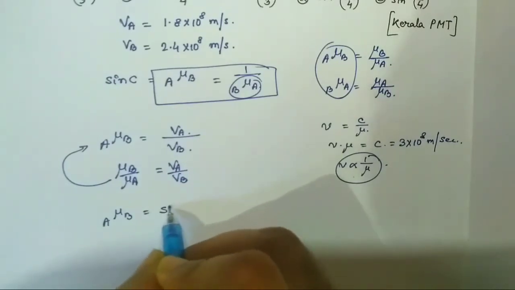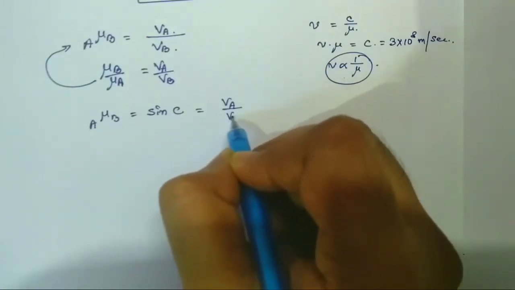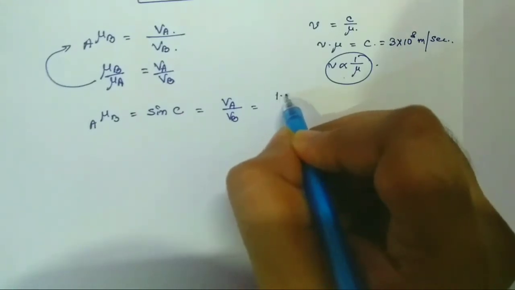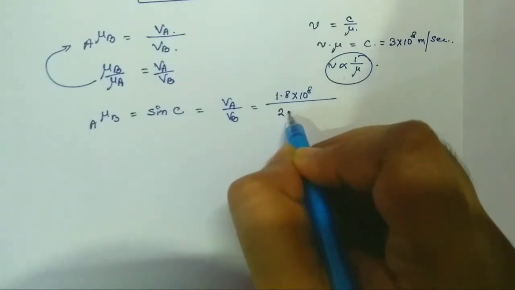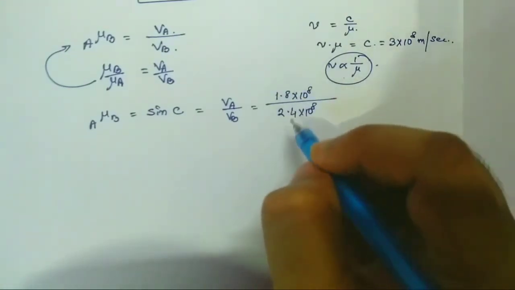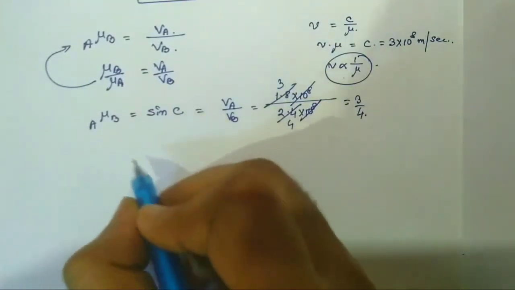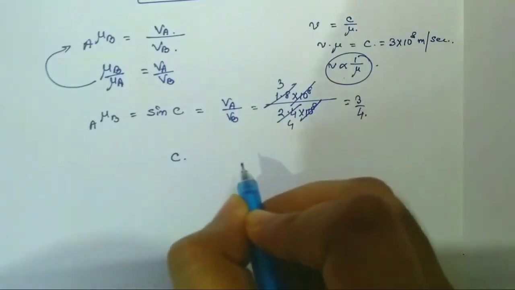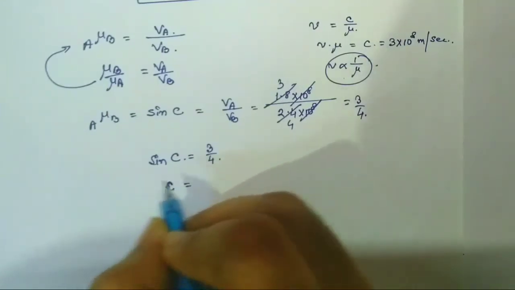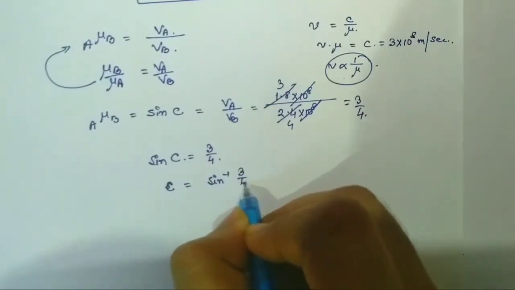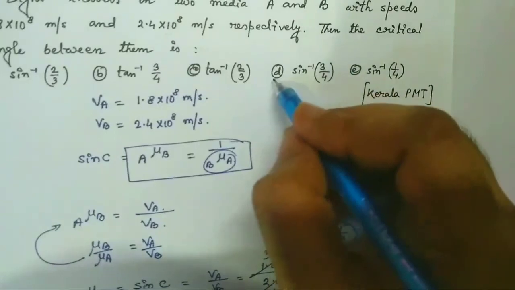Now A mu B equal to sin C is given by VA by VB, but the value of VA is 1.8 into 10 to the power 8 meter per second and that of VB is 2.4 into 10 to the power 8 meter per second. So this is equal to 3/4. So sin C is equal to 3/4. Then what will be the value of the critical angle? C will be equal to sin inverse 3/4. So option D is the right answer.